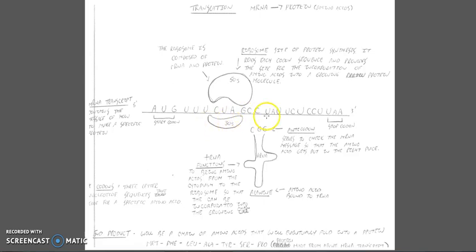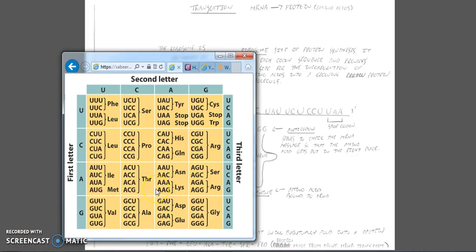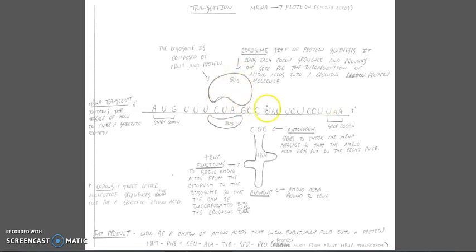Now, this doesn't go on forever. This will stop when we get to something known as a stop codon, which we see here. Okay, so there are three stop codons, and if we look at our chart again, we can see what the stop codons are. The stop codons are UAA, UAG, and UGA. So basically what happens, anytime the ribosome comes in contact with a stop codon, translation will stop. The thing is that with the stop codons, there's no amino acid that corresponds to the stop codon, so we don't have any amino acid that's going to be incorporated there.